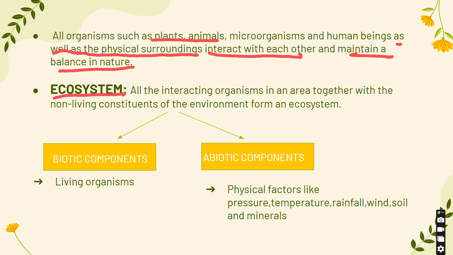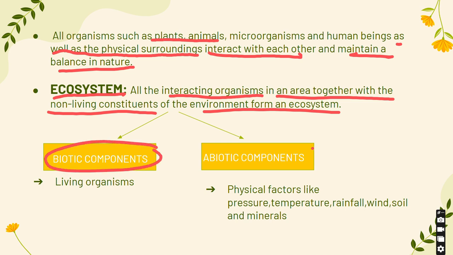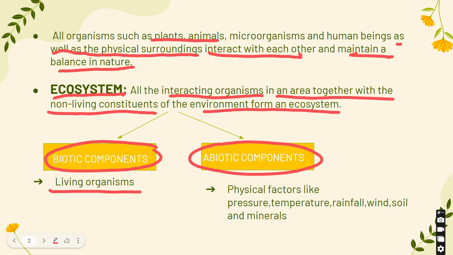So, the definition would be all the interacting organisms in an area together with the non living constituents of the environment form an ecosystem. There are two types of ecosystems, namely biotic and abiotic. Now, under the biotic ecosystem, we have the living organism, and under abiotic components, we have physical factors like pressure, temperature, rainfall, wind, soil, and minerals.